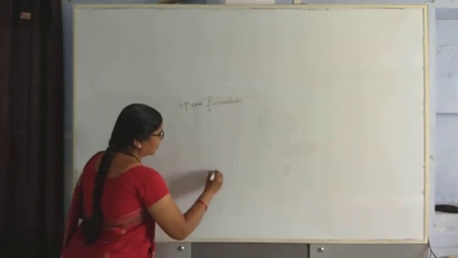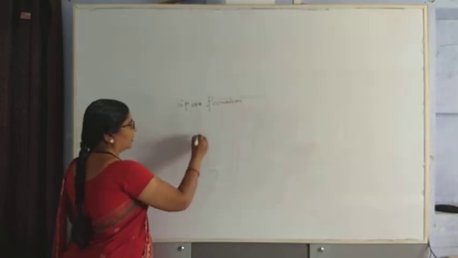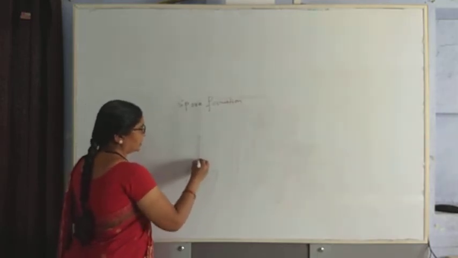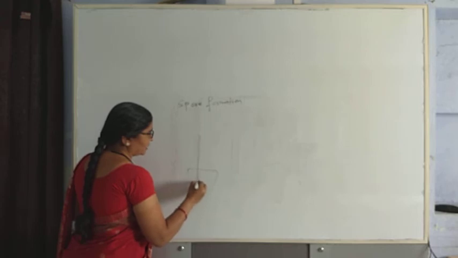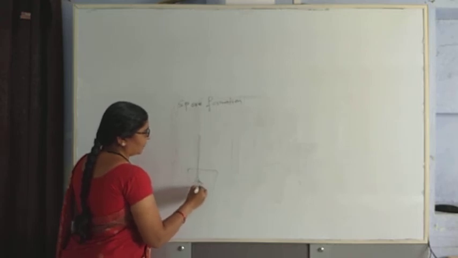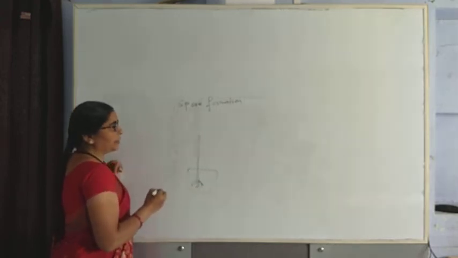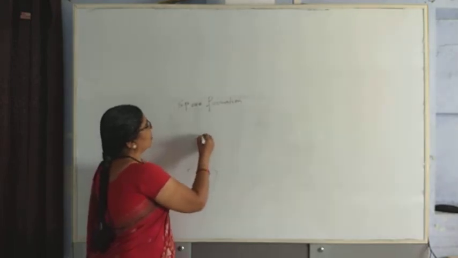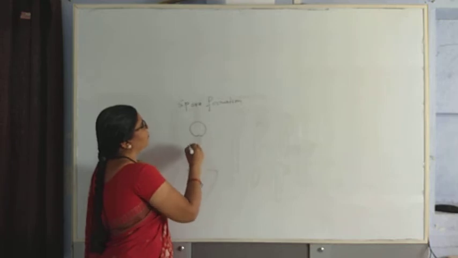This is a food material, and Rhizopus has root-like structures known as hyphae. From these hyphae it gets nutrition, and on top of that we have a round structure known as a ball.